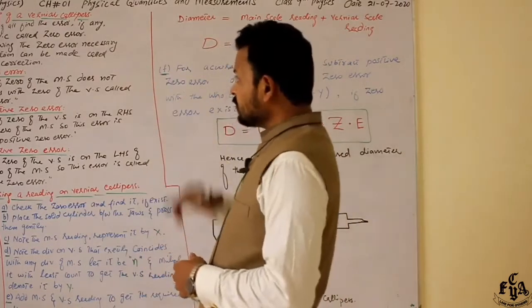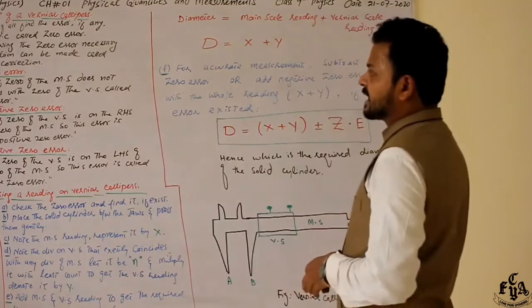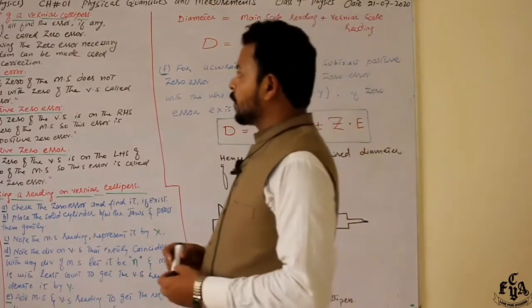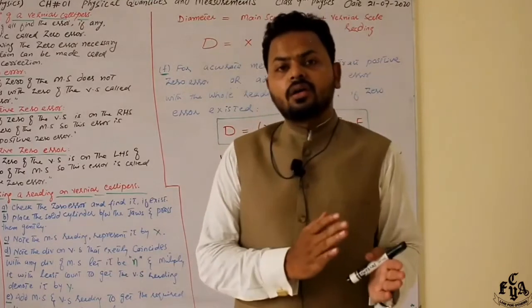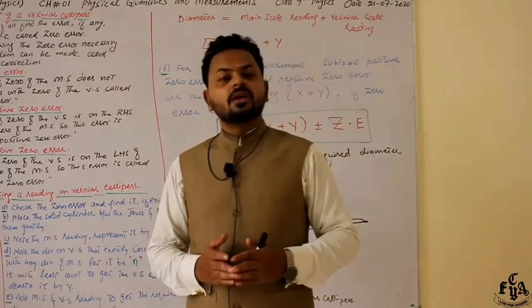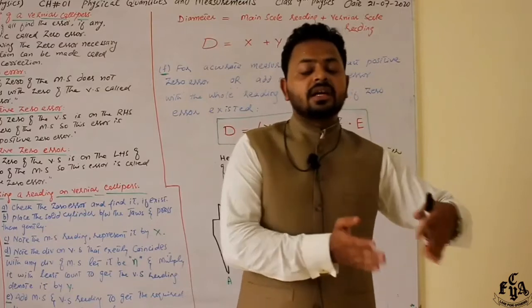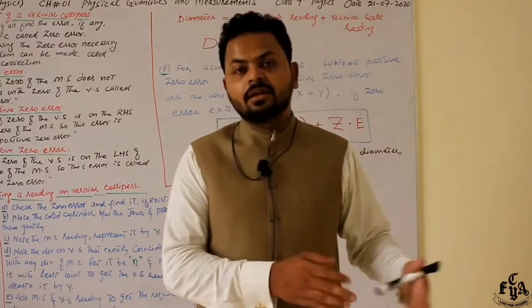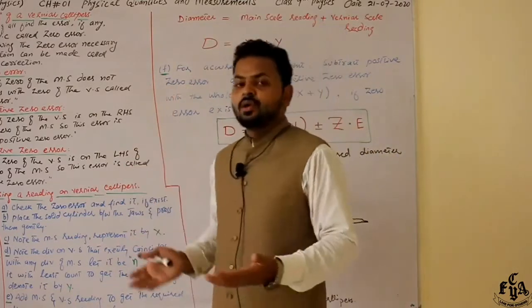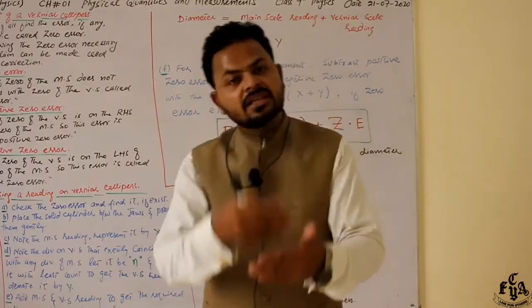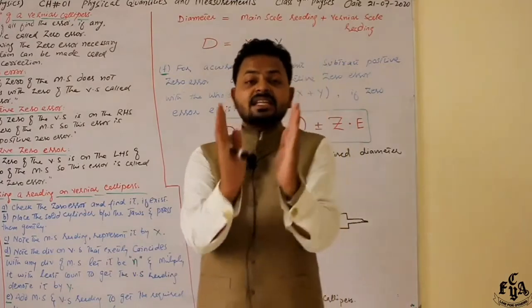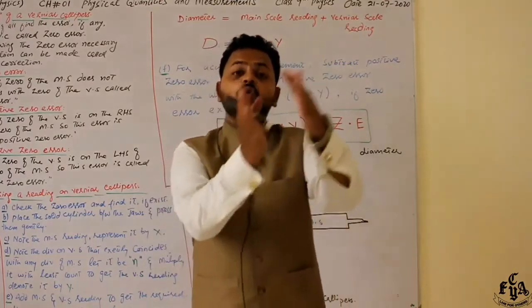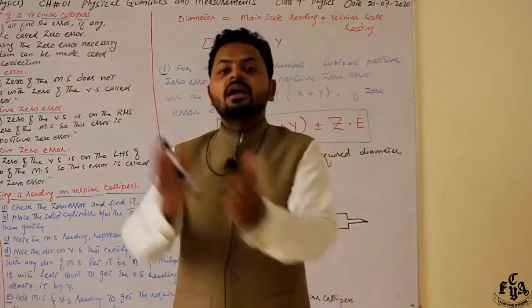Done? Okay, working of vernier calipers, how we do it. First of all, you have to find whether there is any zero error or not. If there is zero error, apply the zero correction accordingly. Now know what zero error is. If zero of the main scale does not coincide with the zero of the vernier scale, there is a zero error in the reading. Now there are two types of zero error: positive zero error and negative zero error.